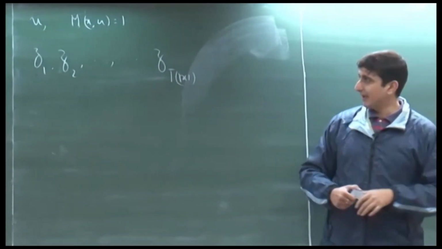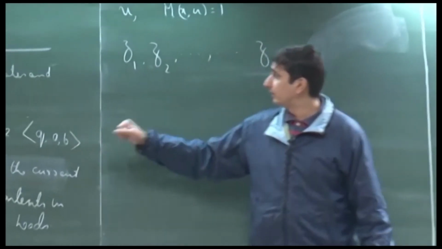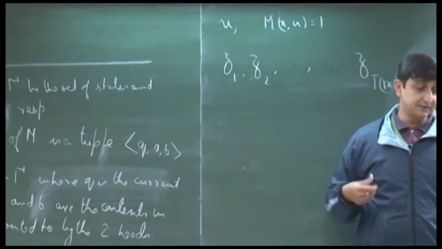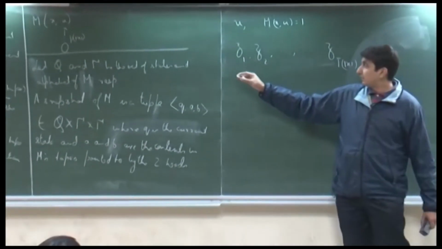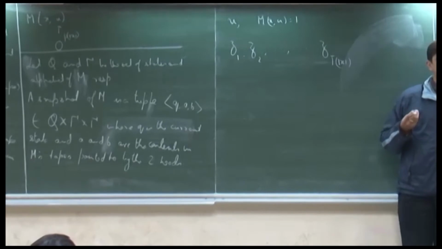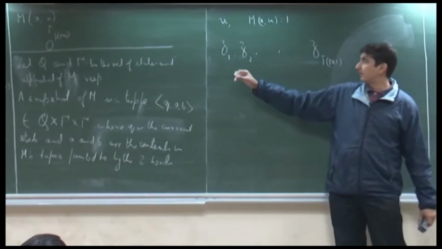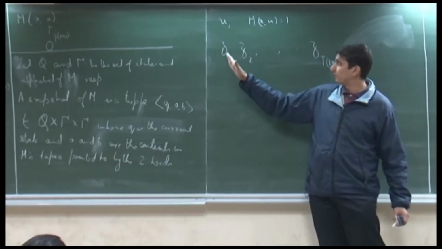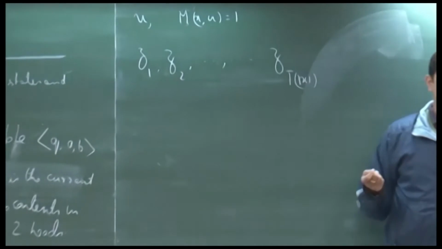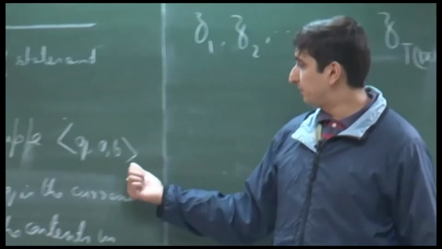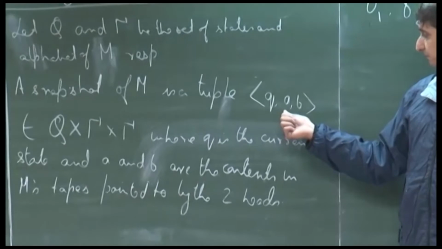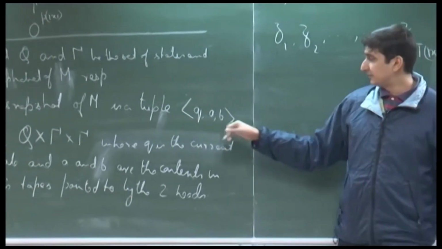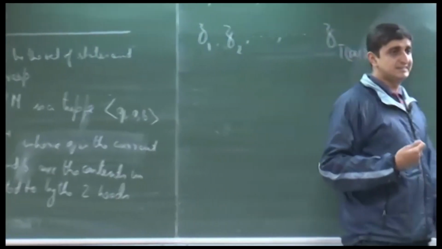Okay. And there is one more thing that needs to be pointed out here: since M is a deterministic Turing machine, only a constant number of bits get modified in each of the snapshots of M. Suppose you want to go from a particular Z i to Z i plus 1, maybe you make a change of position in the input tape, maybe you make a change of position in the work tape, and maybe there is a change of state.